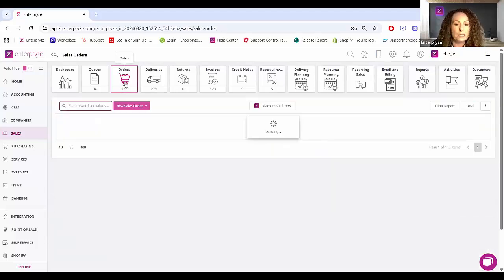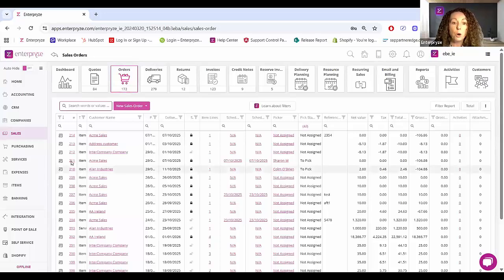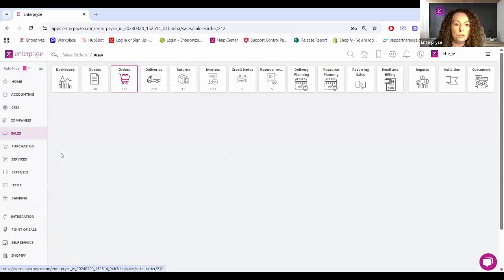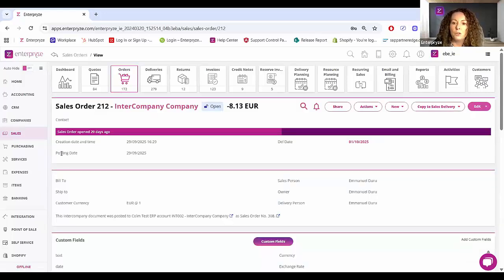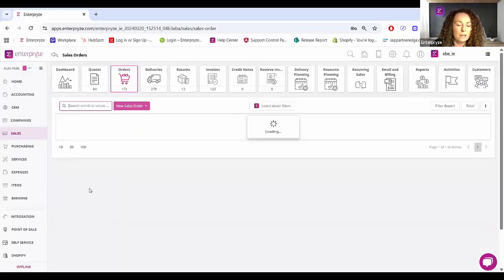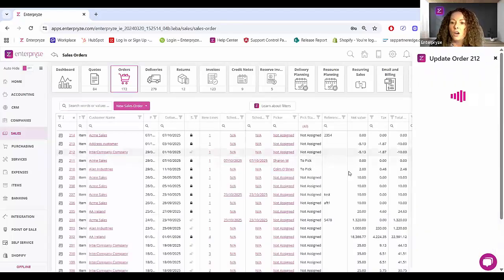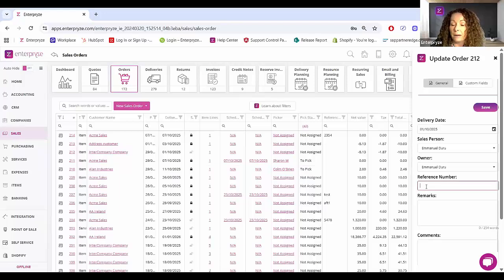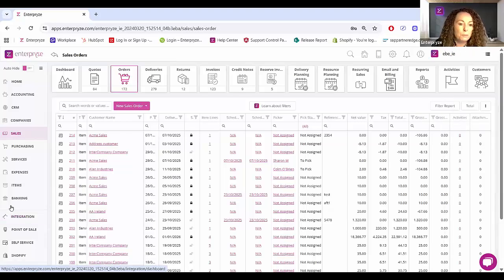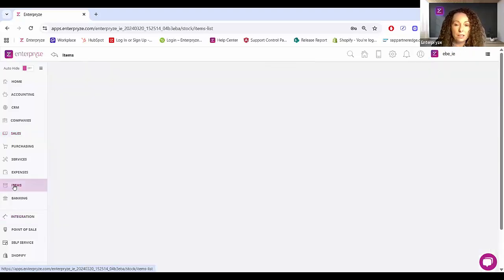But even if I go back to the grid, I mentioned one other thing as well: when you're updating your transactions and you click here on the open transaction button, you can update the reference number directly from the update order panel. And this applies, of course, to your purchase transactions. So let's take a look at what else we've updated just in relation to your items.